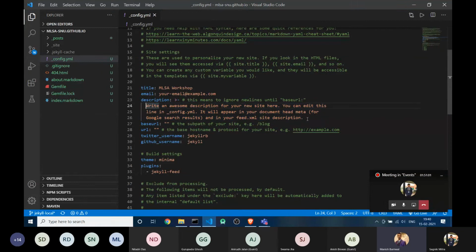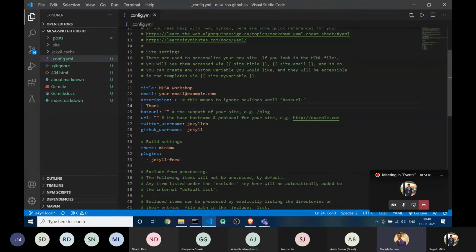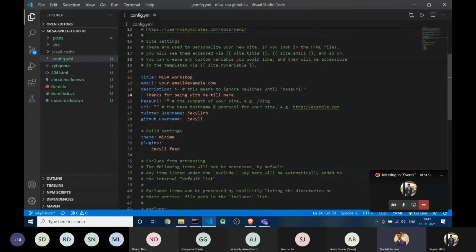Suppose I write thanks for being with me till here. You can also put in your Twitter username. You just need to put your username, that's it. The rest will be done by the theme.